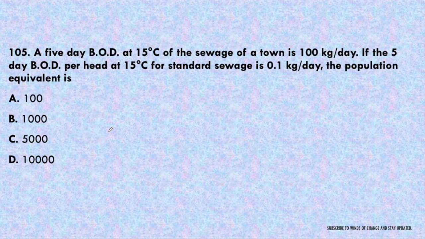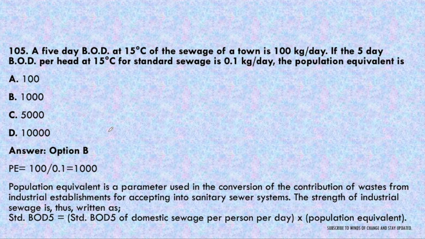Next question. A 5-day BOD at 15 degrees Celsius of the sewage of a town is 100 kg per day. If the 5-day BOD per head at 15 degrees Celsius for standard sewage is 0.1 kg per day, the population equivalent is. So it is also a very easy question. We just have to find out the population equivalent, which will be the total sewage produced in the town upon per capita sewage, that is the standard sewage, which is 0.1. So it will be 100 upon 0.1, that is 1000. So answer B will be the correct answer.